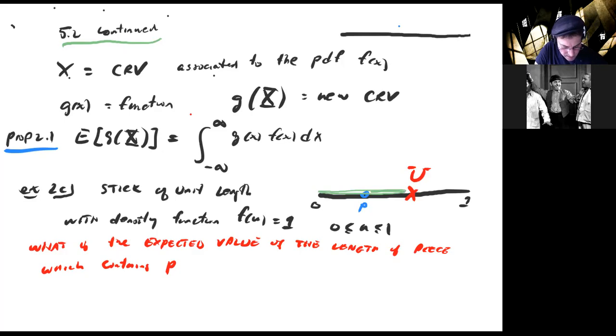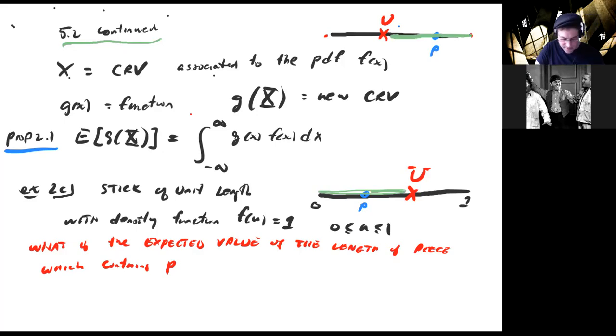Maybe P was over here and U was here, in which case, because the stick has unit length, the length of the piece of stick which contains P is not U, it's 1 minus U, right? Because the distance from 0 to U is U.